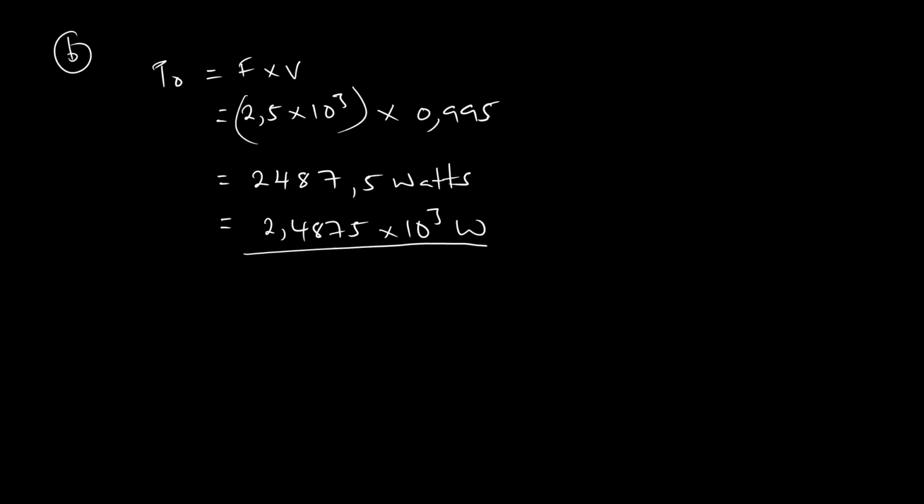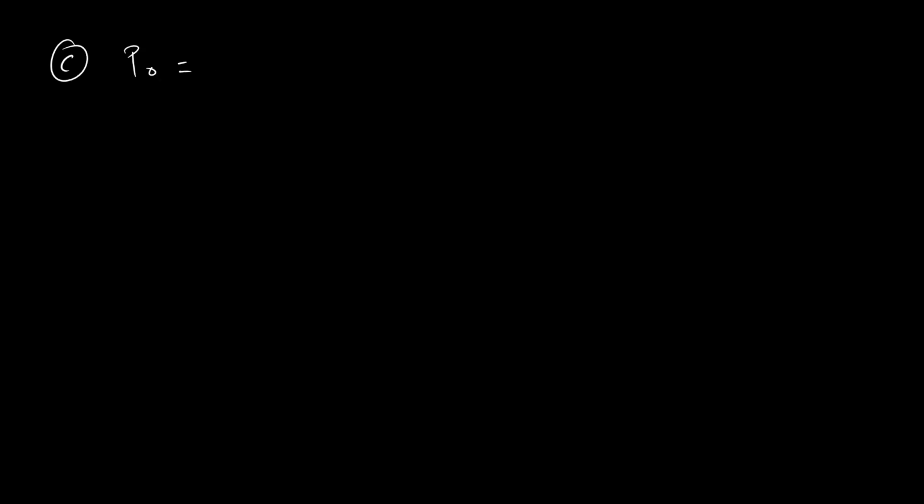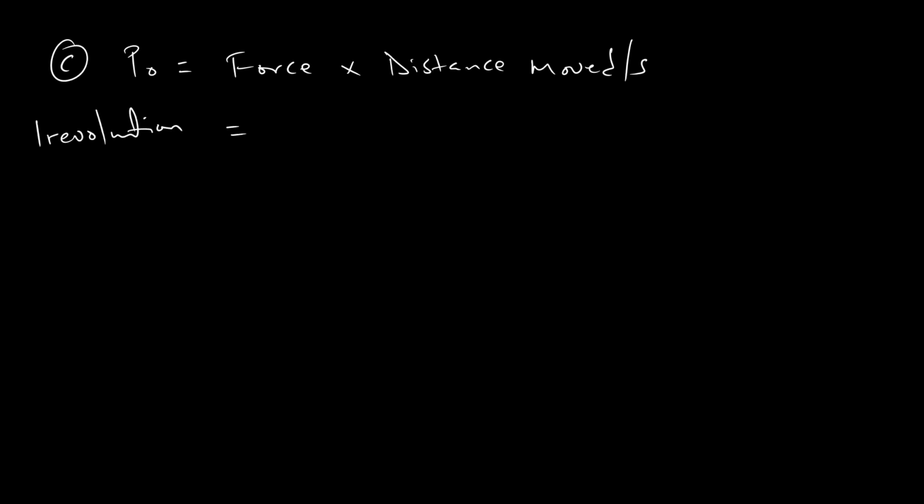To find the power for feed, we are going to use this formula. Power is equal to force times feed speed. We do have the force, which is 2.5 kilonewtons, but we do not have the velocity. To find the velocity, we have to follow these stages. One revolution is equal to 60 teeth. Each tooth takes out 0.275 times 10 to the power negative 3.